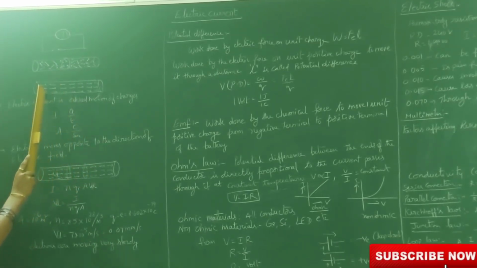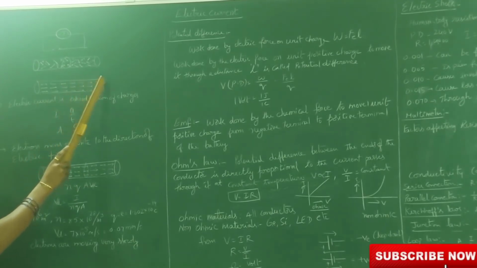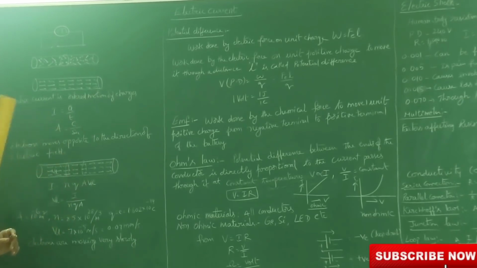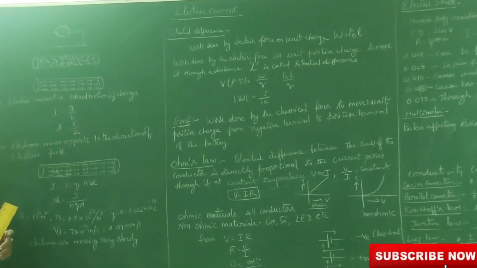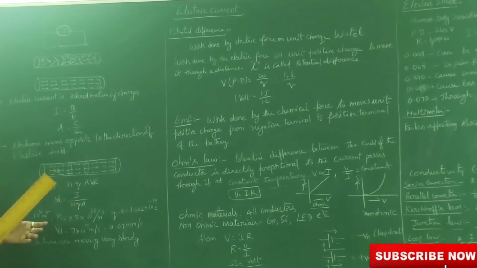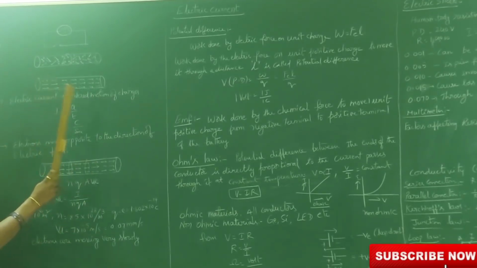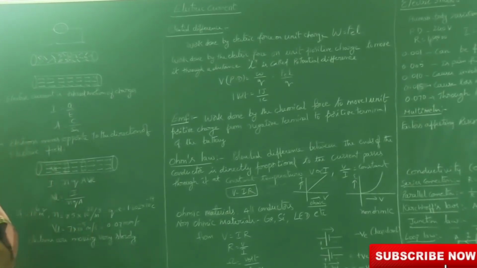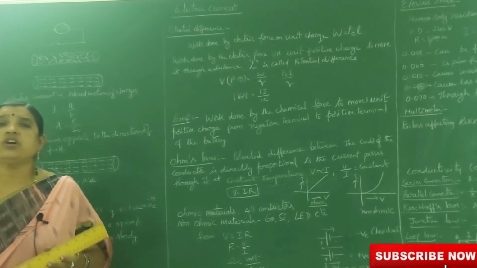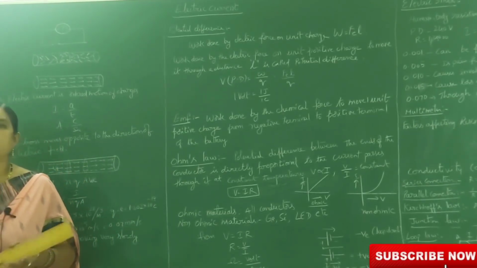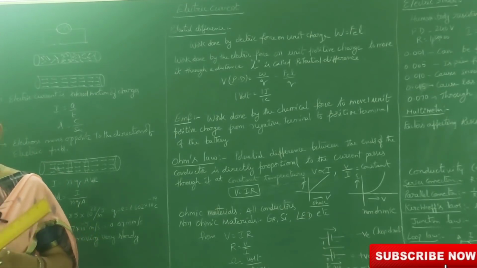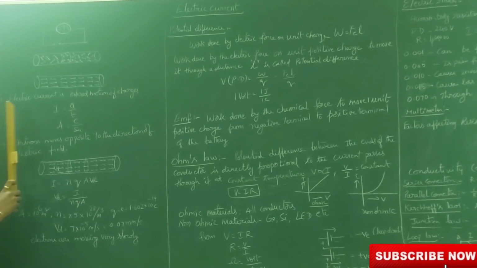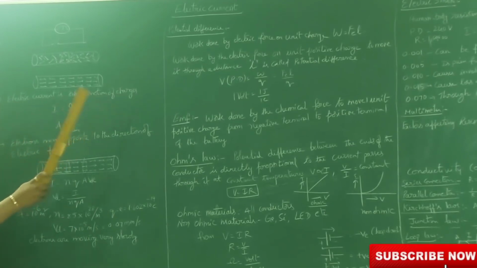So at any cross section, if you observe, charged particles are there. That moving of charged particles is called electric current. Moving of electrons or moving of charged particles is called current. Not only negative charge, positive charge is also present in a conductor. The arrangement of positive charges in a conductor is called the lattice. Electric current is the ordered motion of charges.